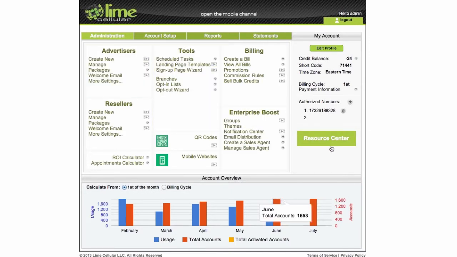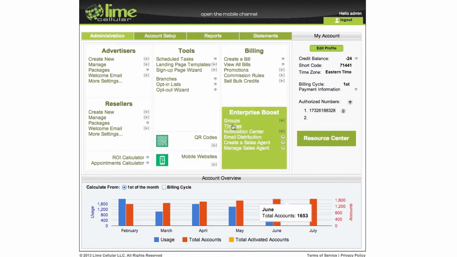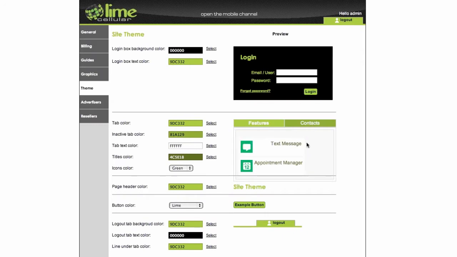This is the new dashboard, and this is how it's designed. You can control the coloring here of the resource center. It matches the tabs and all the settings that you're doing on the themes. If I click on themes, you will see that we have new icons, we have a set of icons, and we have new colors that we added here. We have blue, we have new pink and purple, orange. I think we added like 4 colors, brown. We had 4 or 5 new colors to the existing set of colors, and we have all brand new icons, which I'll show in a minute for the advertiser dashboard.